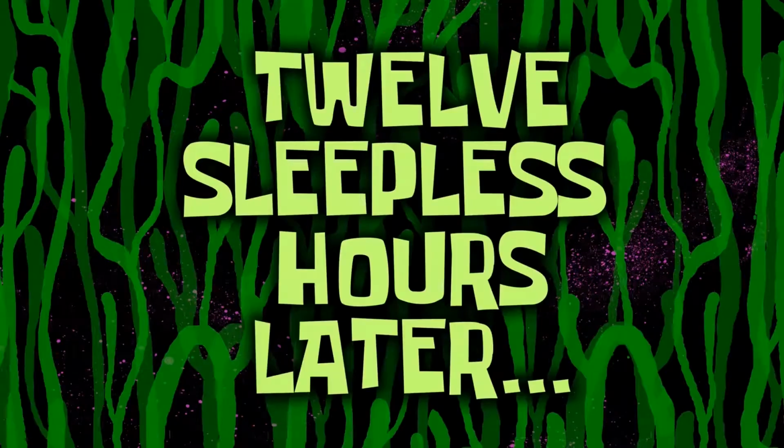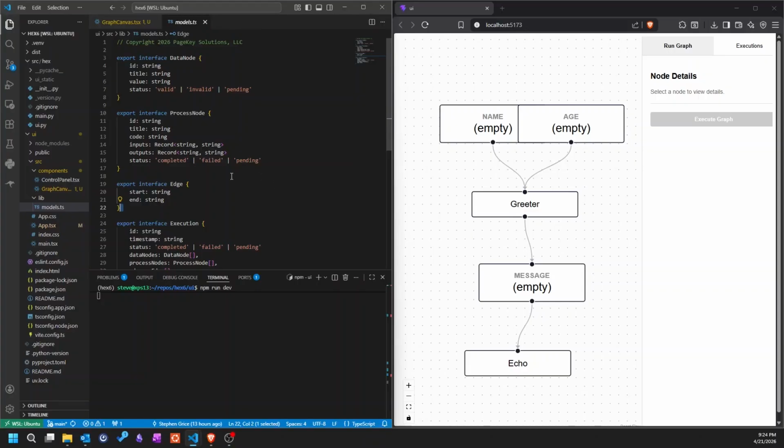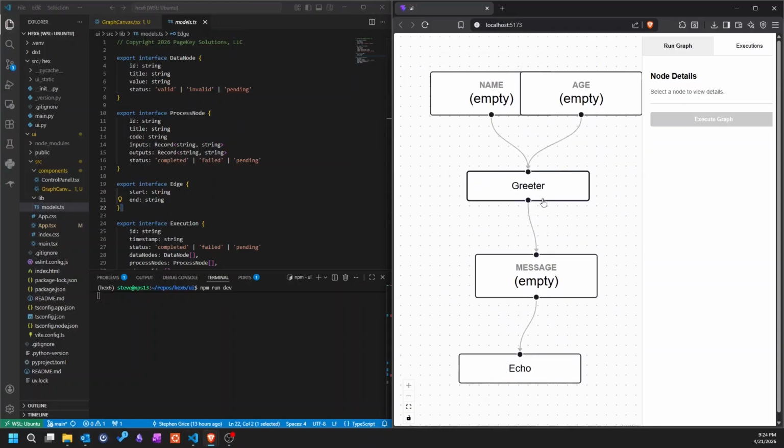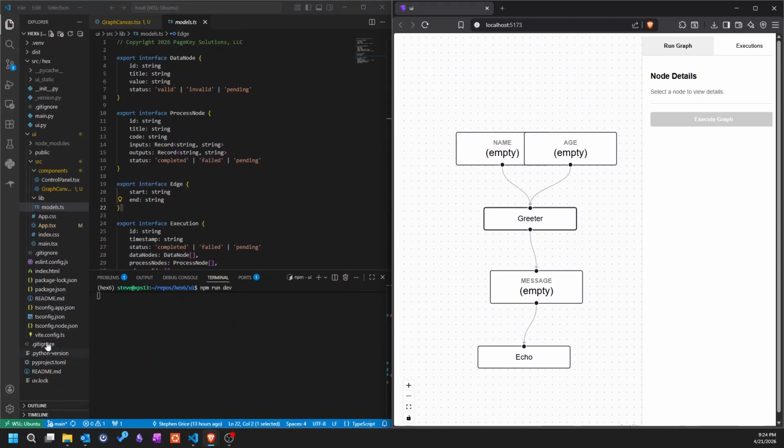12 sleepless hours later. Okay, after running in circles for a while, I have to stop, and we need to ground this in reality. This UI first approach was good for some exploration, but we got to get something running in Python, and then we can inject it into the UI and play with it from there. So let's, I'll pick up with that again soon.